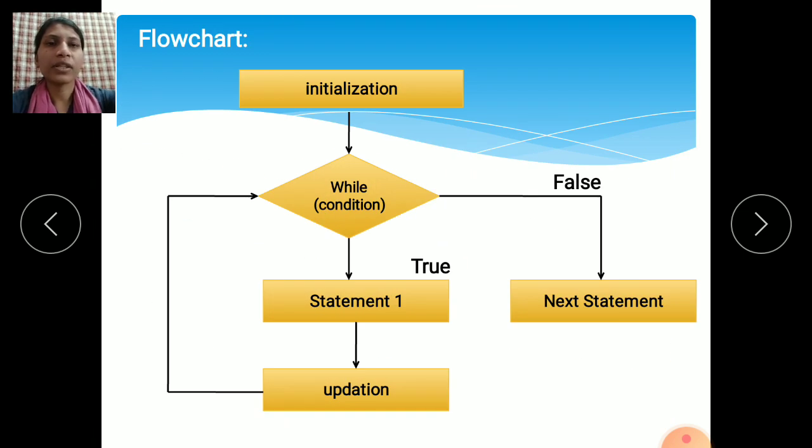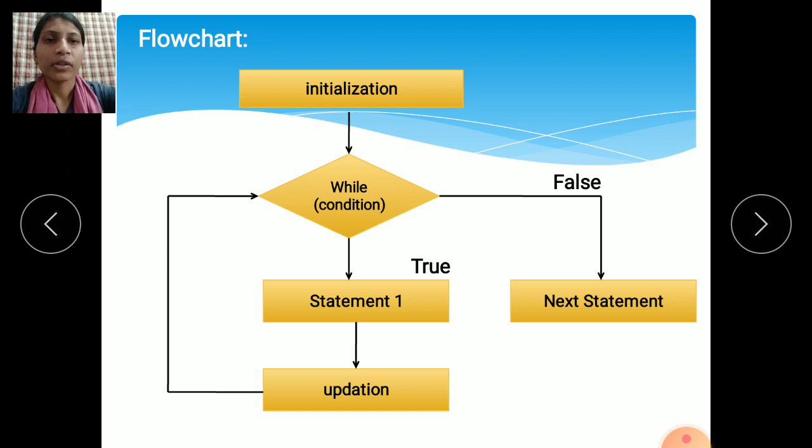See here, this is the flowchart of the while loop. A flowchart shows the flow of logic, whatever logic you are using in your program, and how your program works step by step. Initialization means you initialize the value of i here.